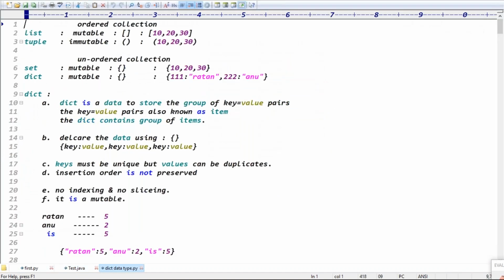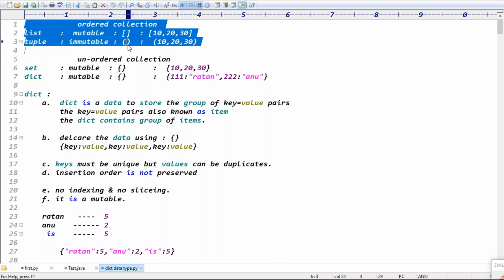Good. Guys, up to now we discussed list and tuple. List means what? List is mutable, so we declare the list data using square brackets, like 10, 20, 30. This is called the list data, right? But tuple data, guys, tuple is immutable. Take the data in parentheses, so parentheses 10, 20, 30 is called tuple data, right? Yes, list and tuple are ordered collections, guys.